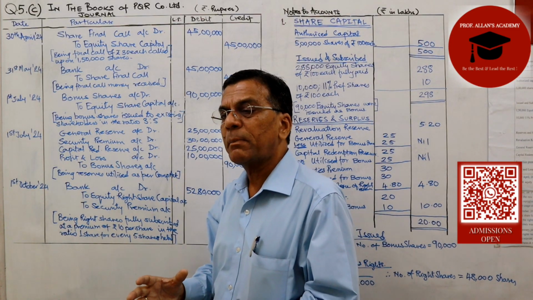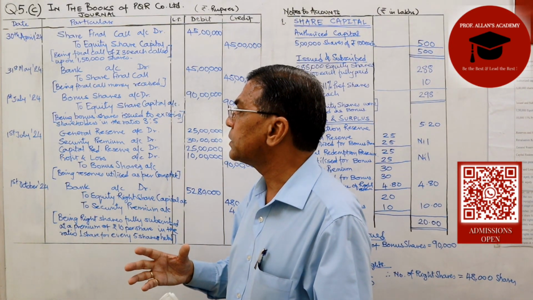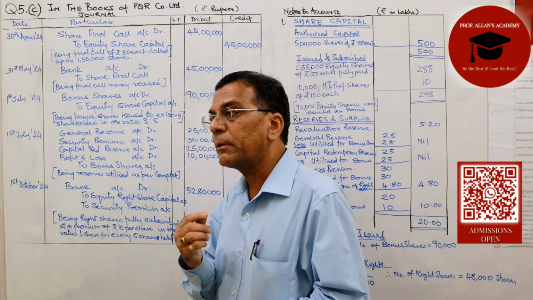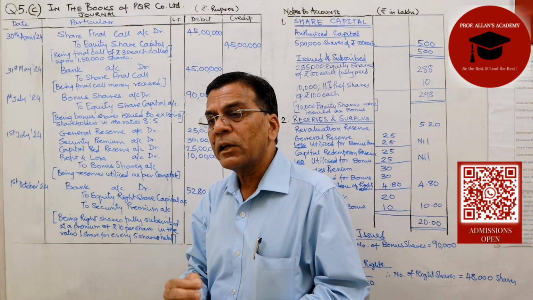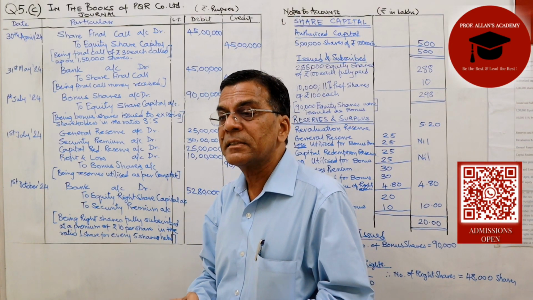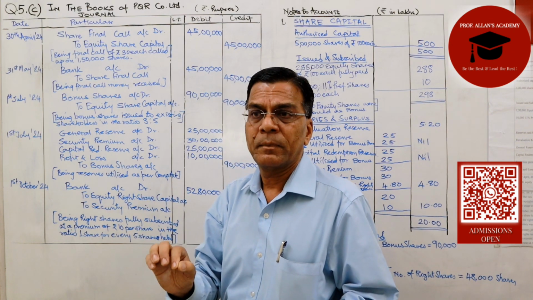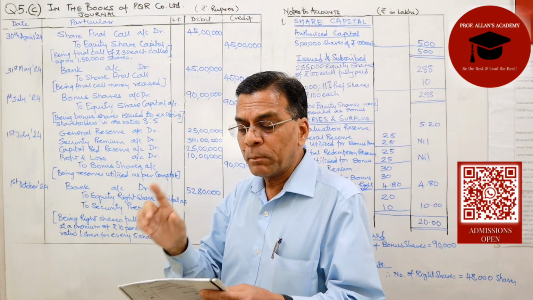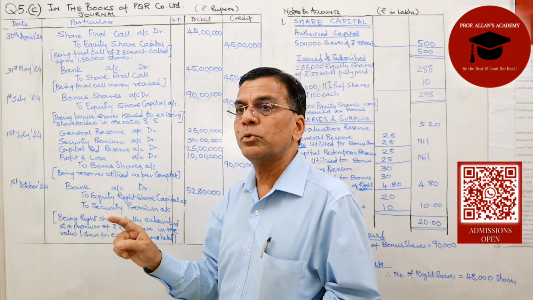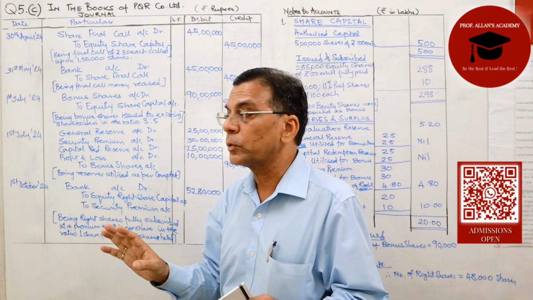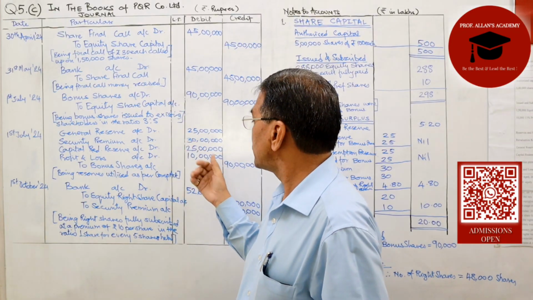Now, where does this amount for the bonus issue come from? It comes from the free reserves. And as I had mentioned earlier, you have to understand what the instruction maintains here, that profit and loss is to be utilized to the minimum. And there is one more reserve which was there, revaluation reserve, which cannot be used for bonus issue. So we are utilizing the reserves for the bonus issue.